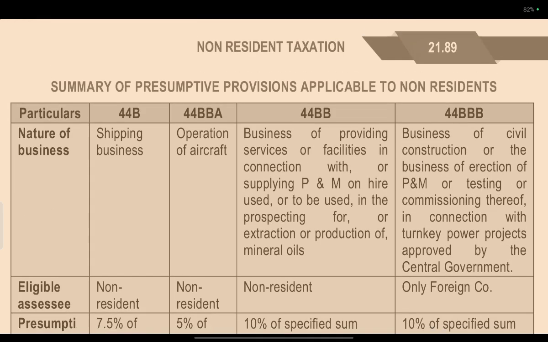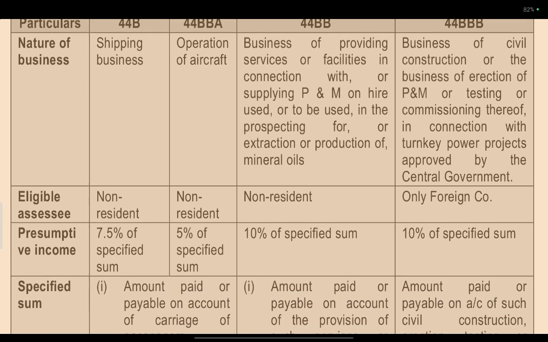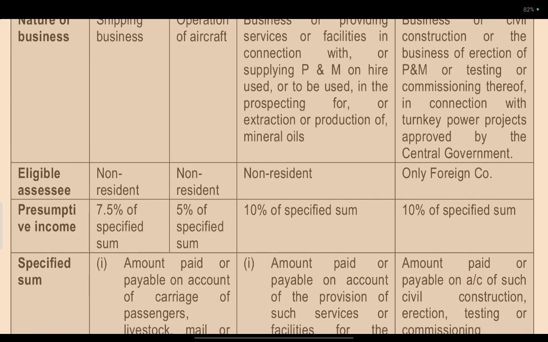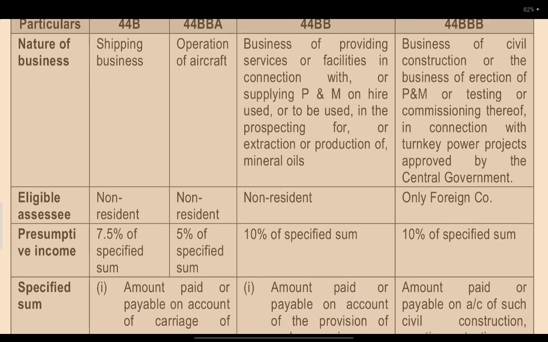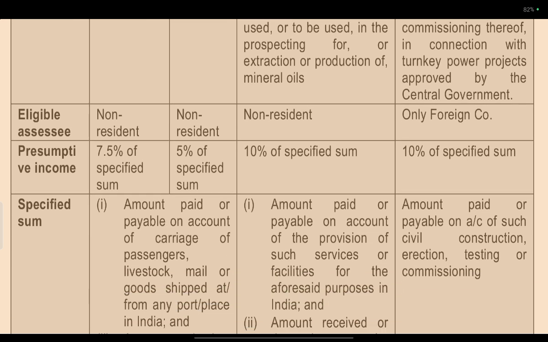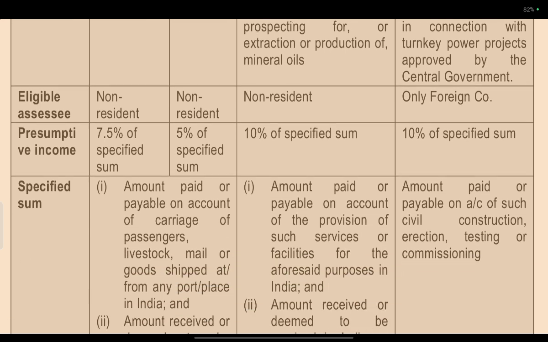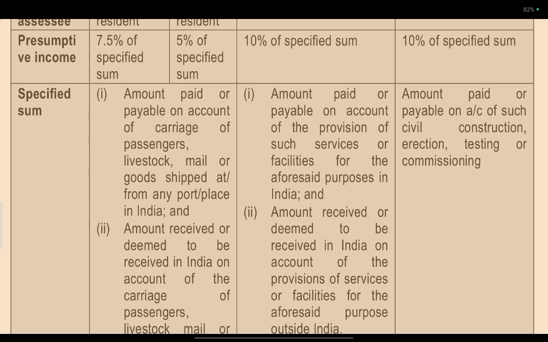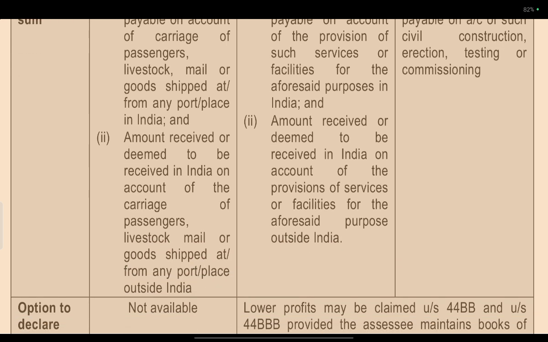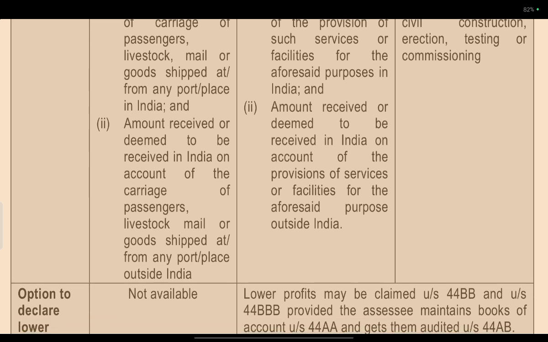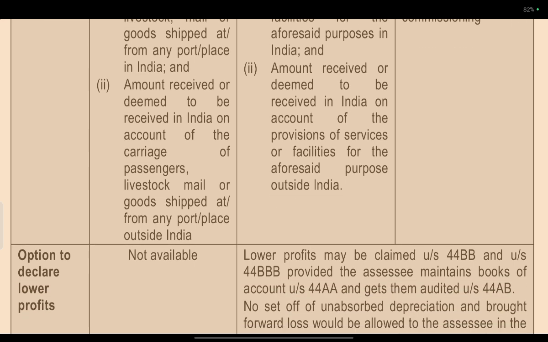But in the case of 44BBA, operation of aircraft, it is the same thing, at 5%. Under 44BB, for a non-resident providing services or facilities in connection with the supply of plant and machinery on hire or to be used in the prospecting for or extraction or production of mineral oil, the presumptive rate is 10% of the specified sum. That is the amount paid or payable on account of the provision of such services and facilities for the aforesaid purpose in India, and the amount received or deemed to be received in India on account of the provision of services or facilities for the aforesaid purpose outside India.